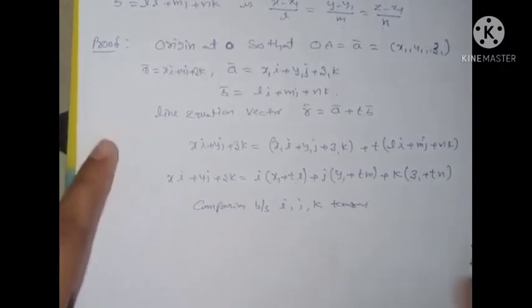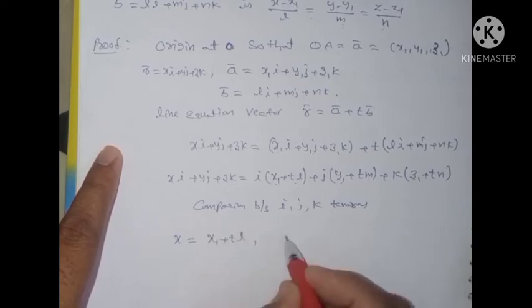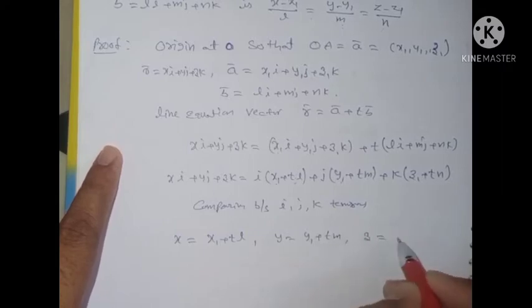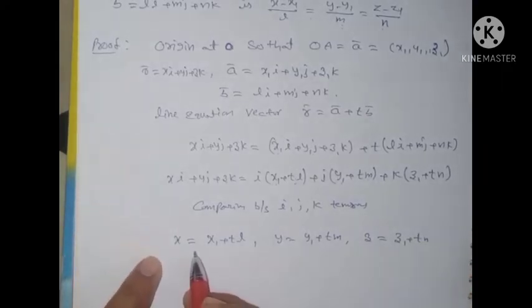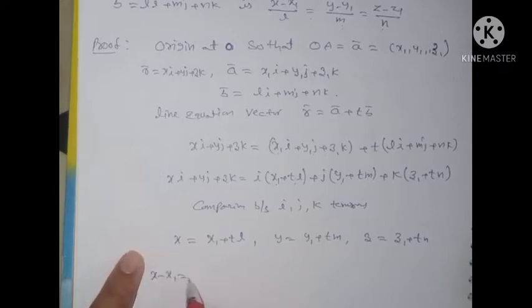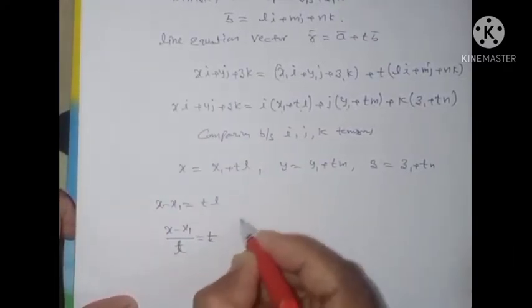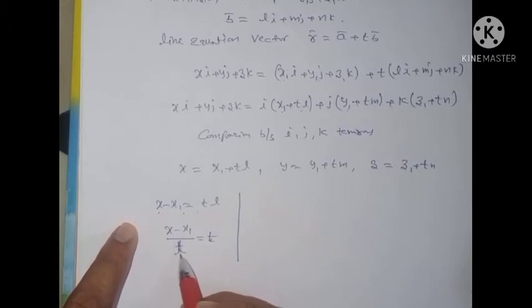What do the terms here mean? Listen, x is equal to x1 plus tl, y is equal to y1 plus tm, and z is equal to z1 plus tn. You can bring x1 to the left side, so x minus x1 is equal to tl, and x minus x1 by l is equal to t.